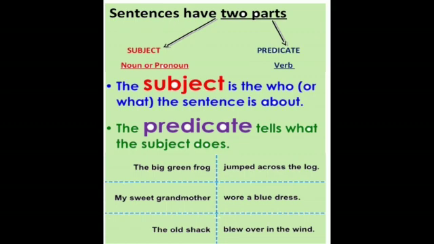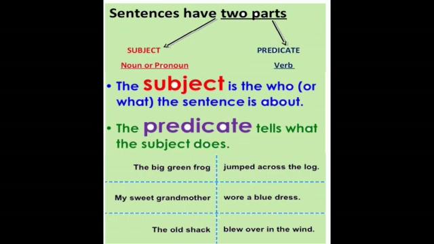For example, the big green frog jumped across that log. So here the big green frog is a subject, whereas jumped across the log is a predicate. In this sentence, you can see that the frog is big and green.